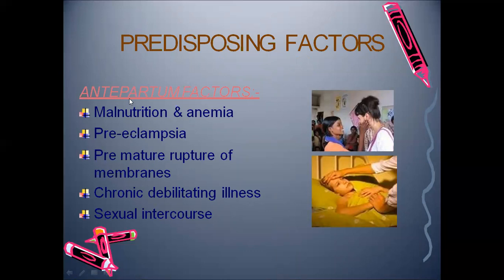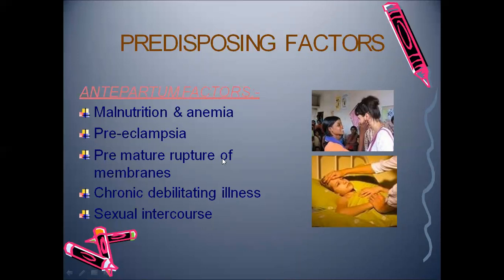According to the period, they are divided, like antepartum factors. Antepartum means during the pregnancy stage; due to some conditions, the mother can have puerperal sepsis in the puerperal period. The first is if the mother is malnourished, anemic, or has pre-eclampsia, premature rupture of membrane, chronic debilitating illnesses, or sexual intercourse.